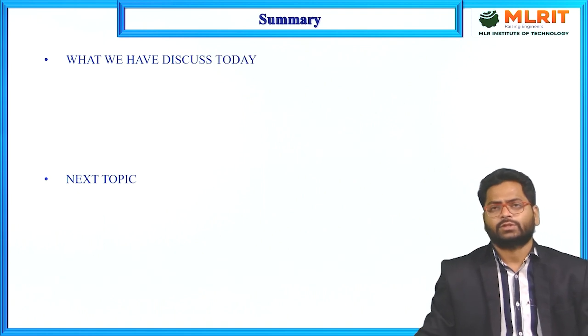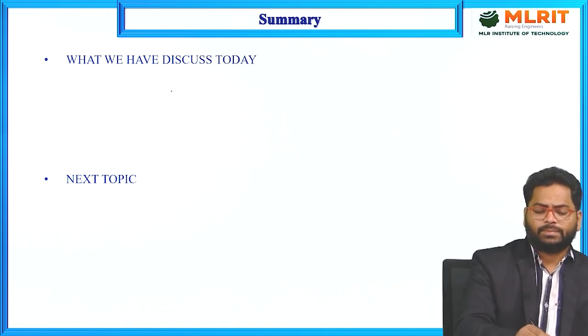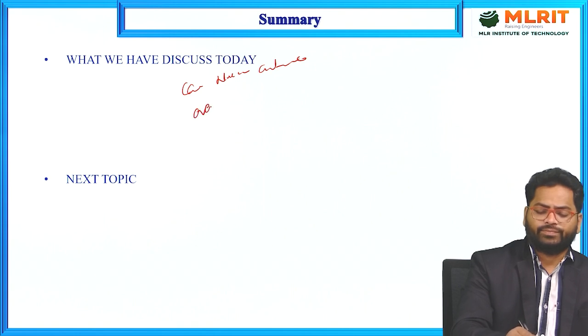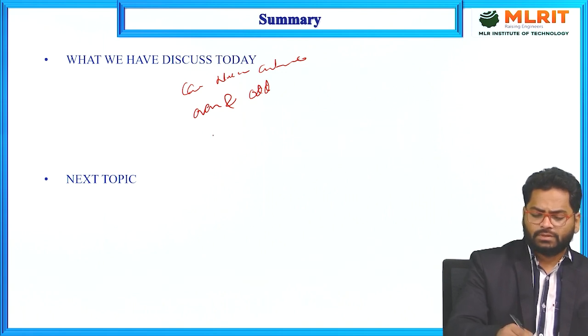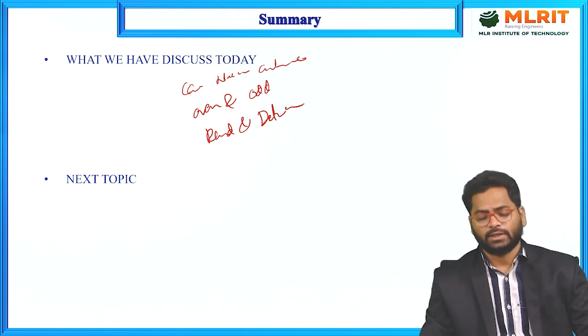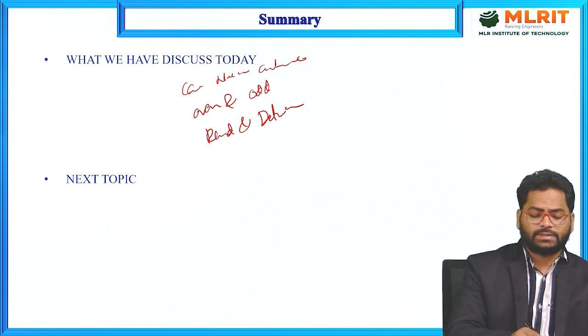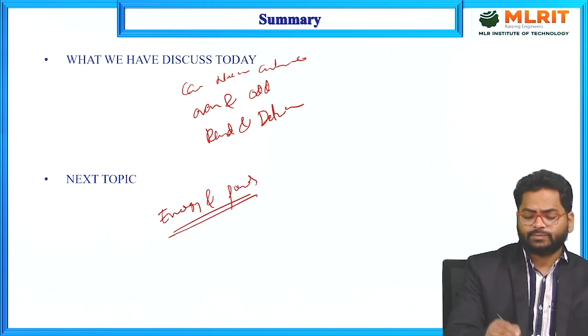So what we have discussed today: first, causal, non-causal and anti-causal signals; second, even and odd signals; and last, random and deterministic signals. These are what we discussed today. The next topic we will discuss is energy and power signals. Thank you.